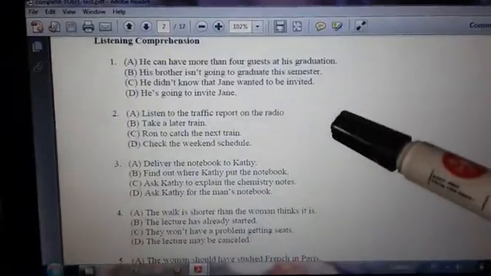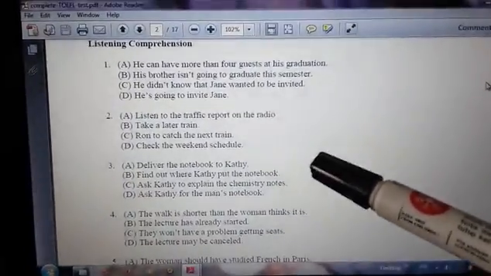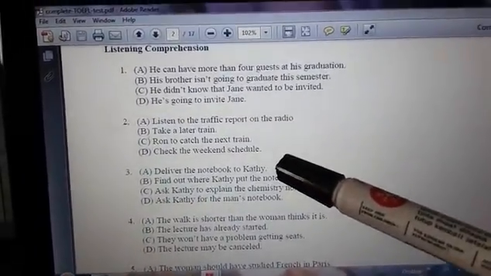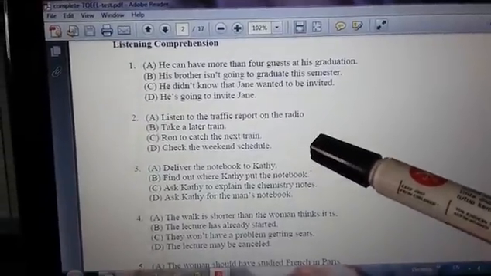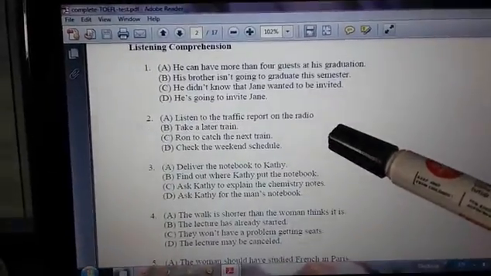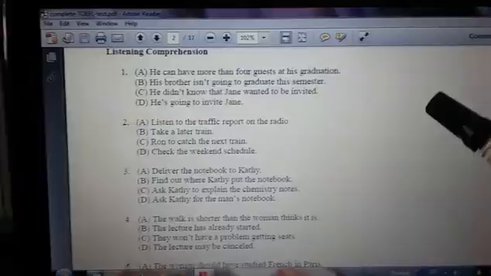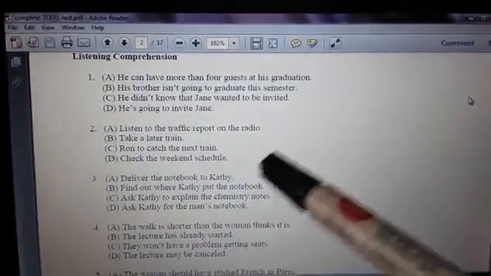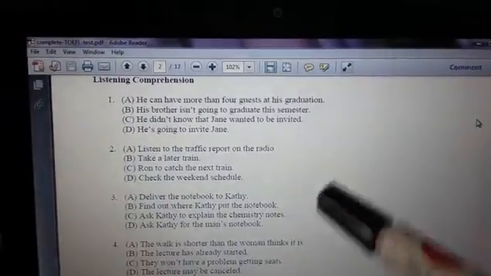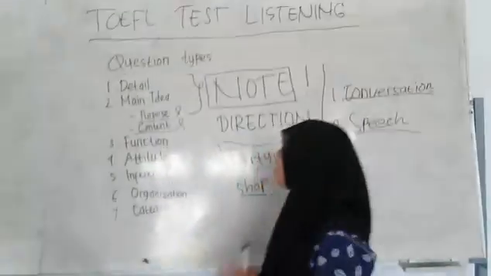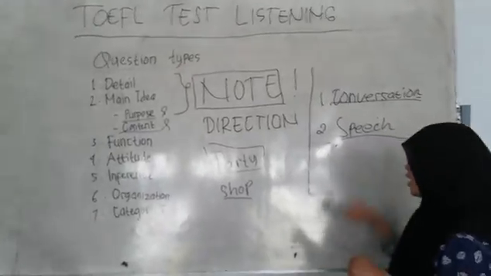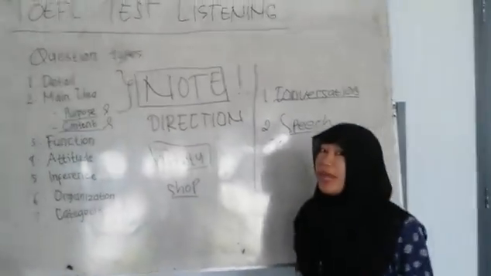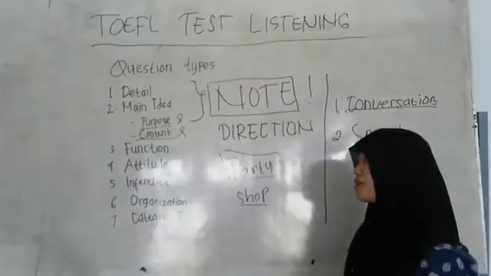Because the second speaker said, normally it's every 20 minutes, but this is the weekend, so I'm not sure. That's why the answer is about what the second speaker implies the man should do. That is, check the weekend schedule. That's all. Those are one or two examples about the TOEFL test listening in the conversation category, and about the speech category,